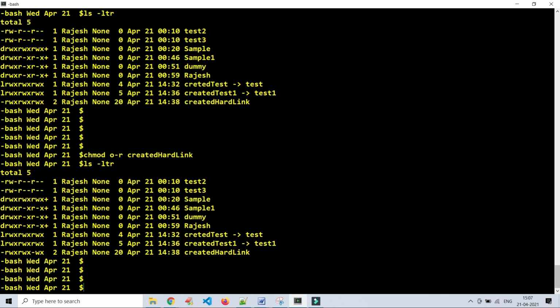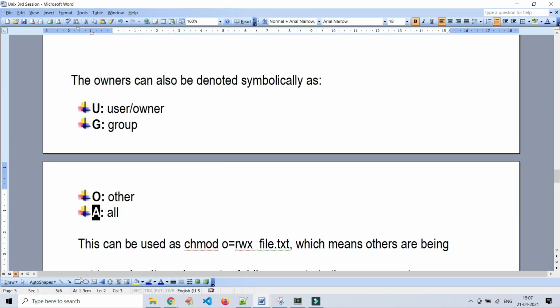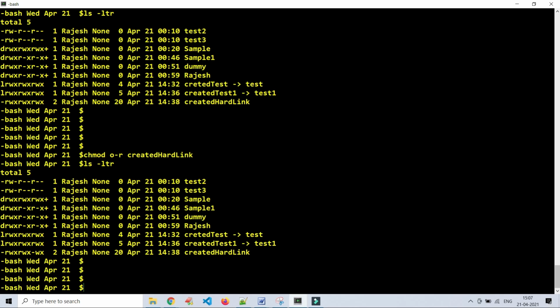Just understand the concept and go ahead and practice. So we are done. Here we used read access; we can use write access and execute access as well. Here we mentioned O for others. If you want to do the same for groups, you have to replace O with G.